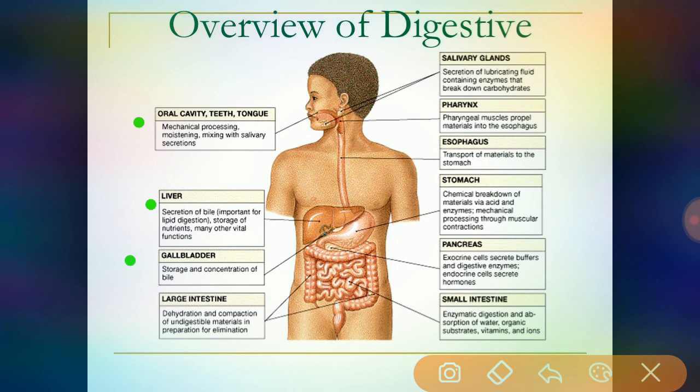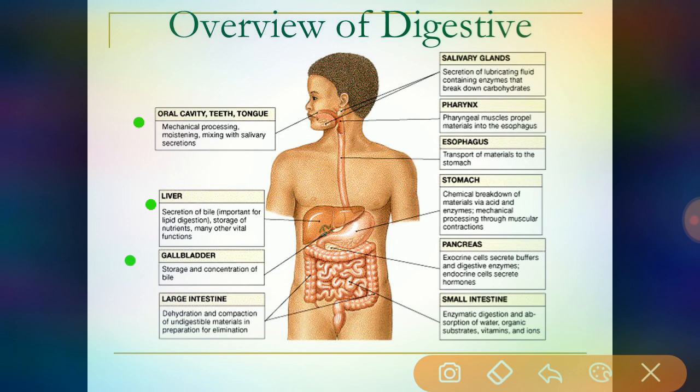Okay, here is the liver. What are the functions of the liver? It secretes bile, which is important for lipid digestion, and it also stores nutrients. Not only the secretion of bile and storage of nutrients, it is also helpful in many other vital functions of the human body. Coming to the gallbladder, it stores and concentrates the bile.